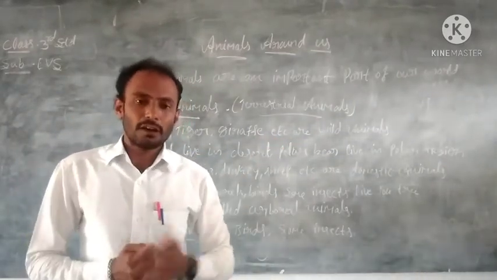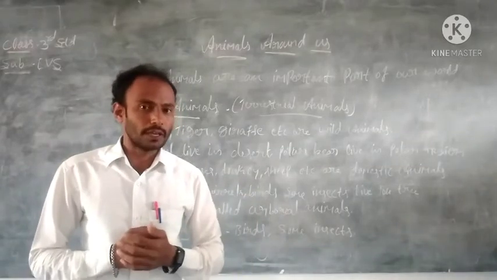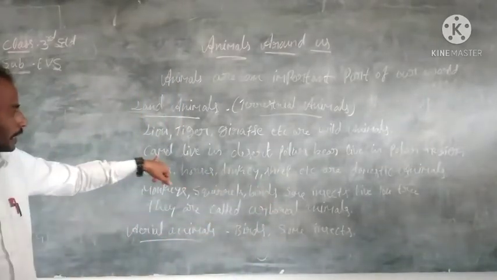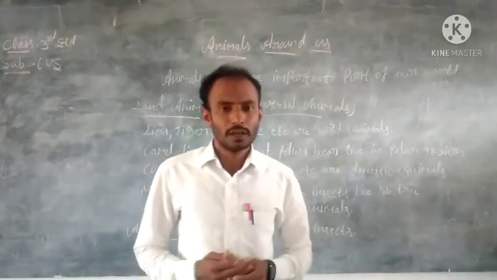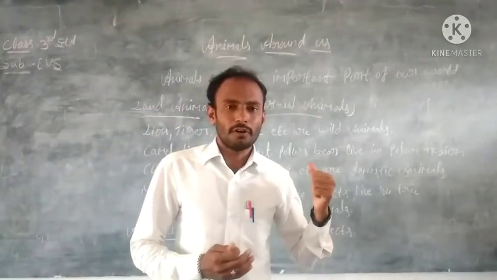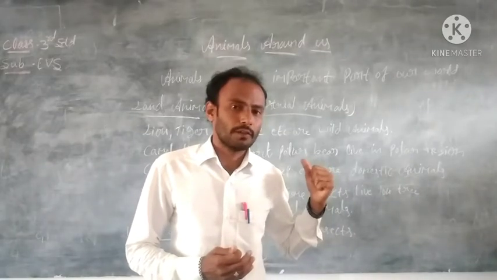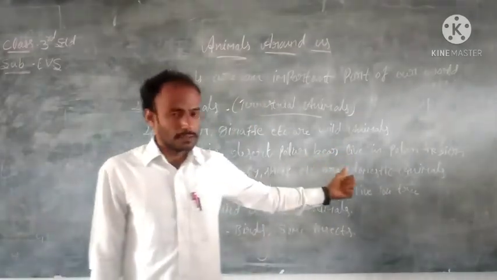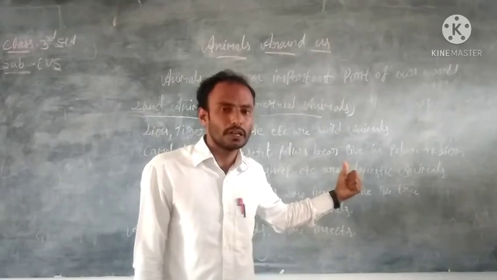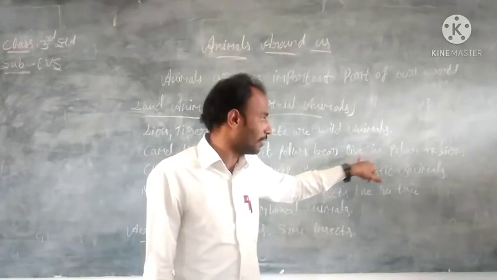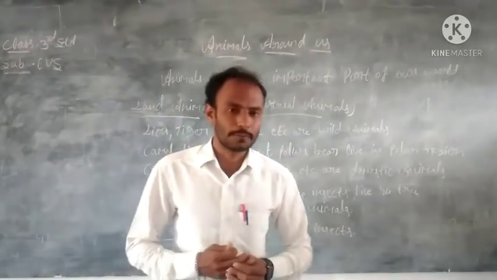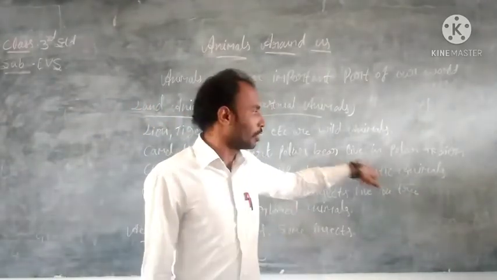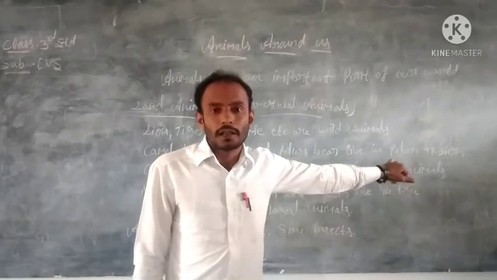And in the land or terrestrial area, so many animals are there. Camel lives in the desert. Yes, camel is also one of the land animals, and it lives in desert area. And polar bear is also one of the land animals, and it lives in polar regions, means very cold regions.